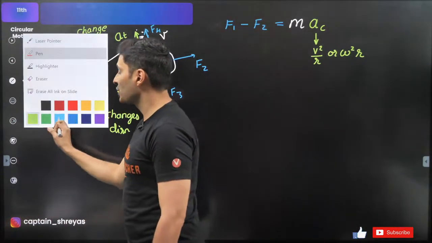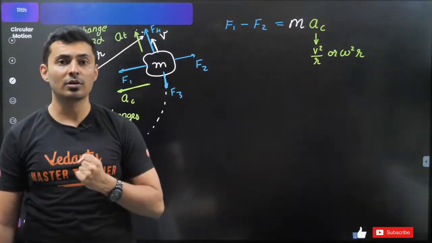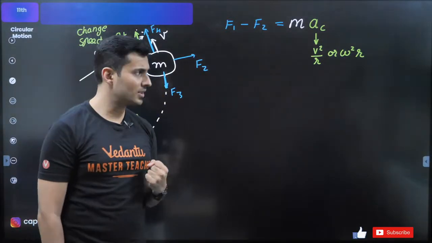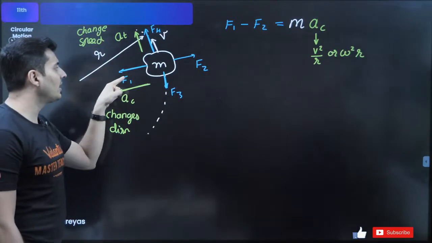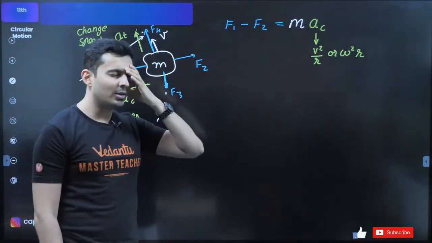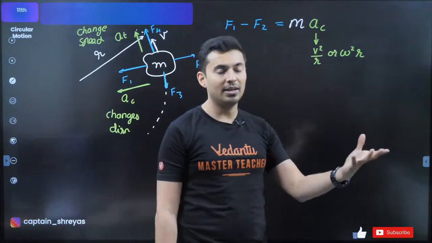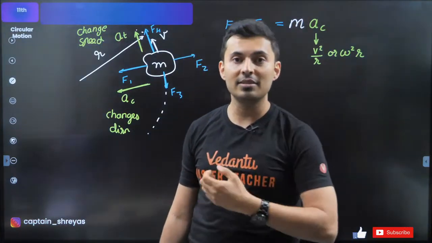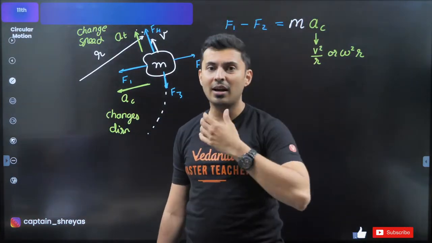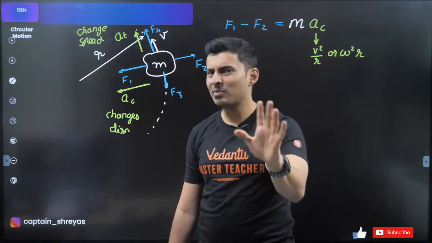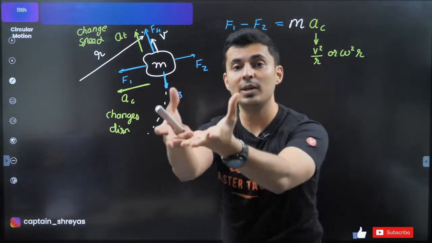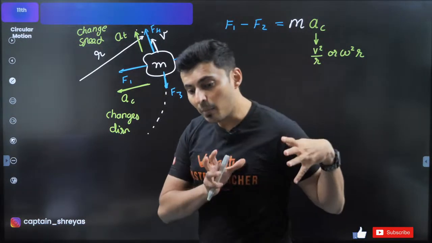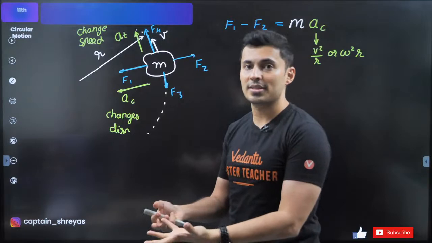If somebody asks you, who is the centripetal force in this scenario, then many people I have seen, they say, sir, mv square by r is the centripetal force. I've hit my head so many times after listening to such things. mv square by r is not the centripetal force. Centripetal force is a name given to a force which propels or accelerates it towards the center.